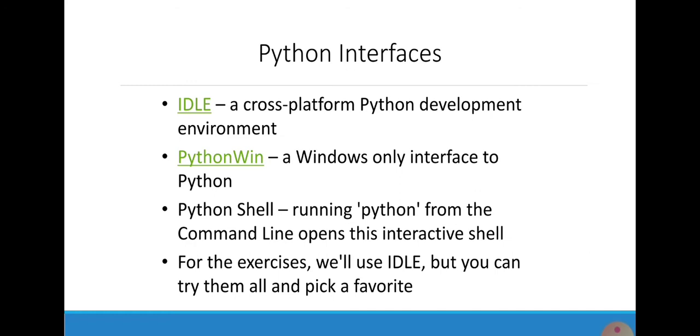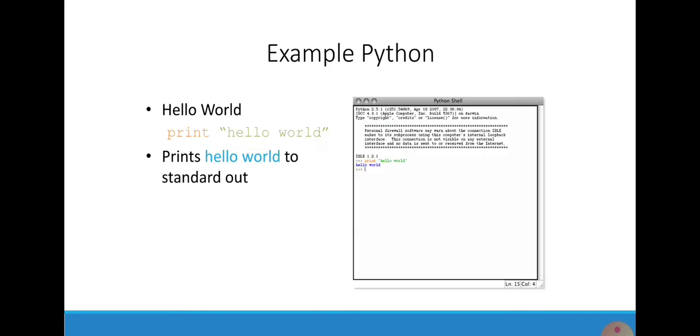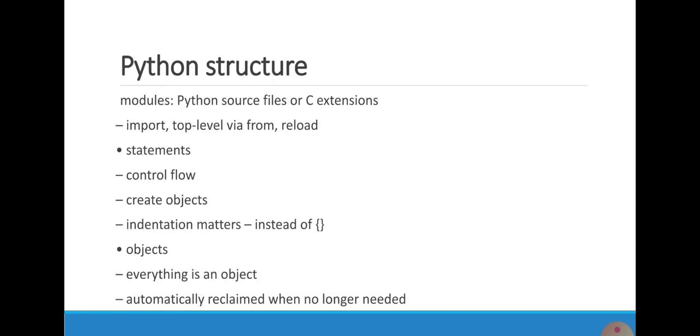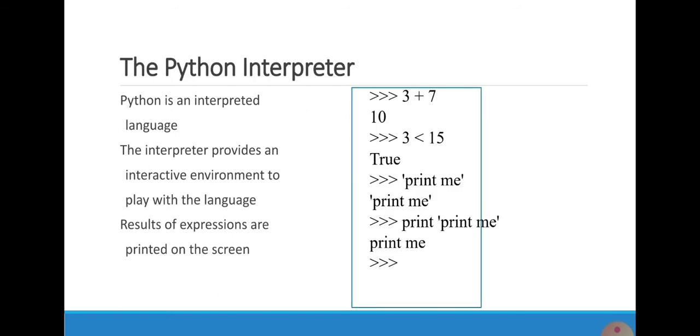And here I'm showing the IDLE, Python Win, and Python Shell. IDLE helps us to program in Python by color coding your program code, debugging, auto indent and interactive shell. Here is an example of Python in which we are printing a hello world statement. Python structure: it's auto type, statement, and then object. Here is the example of Python printing hello world.